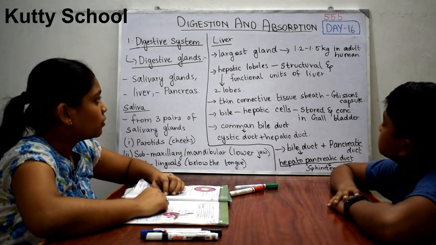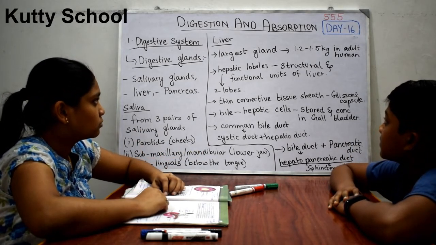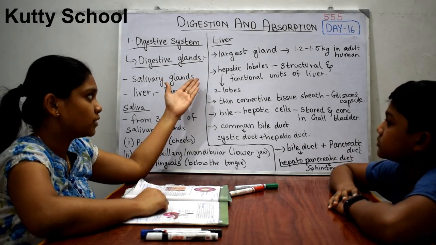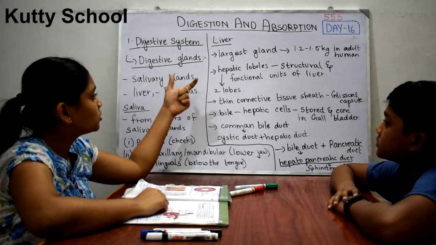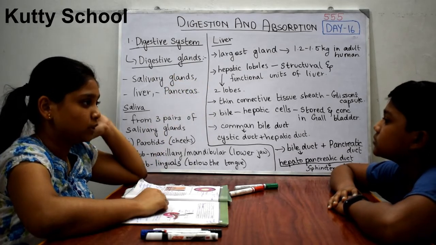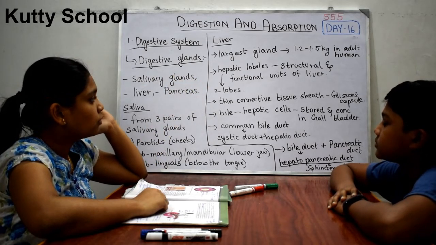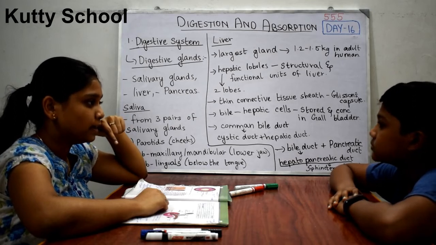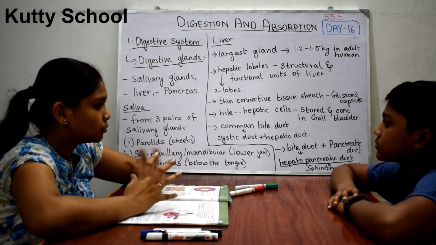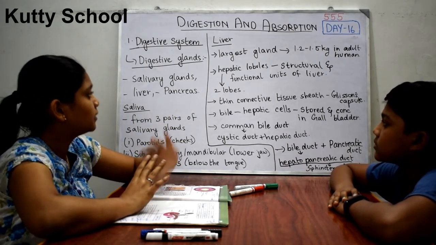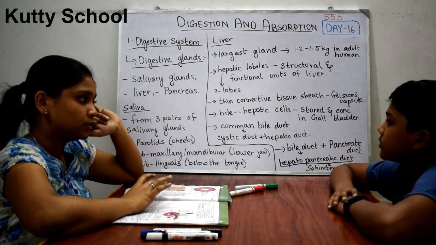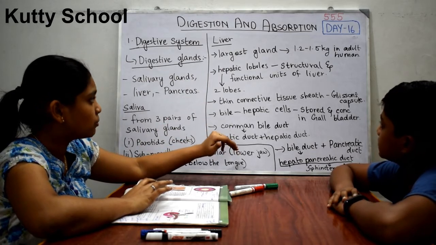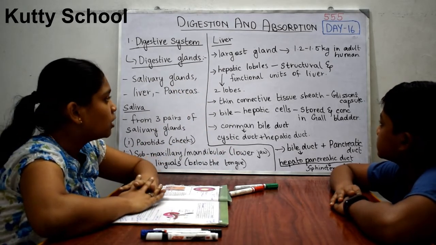So hepatic lobules are made of hepatic cells. These are the structural and functional units of the liver. For example, if you take the kidney, nephrons are the structural and functional unit of the kidney. The kidney is composed of nephrons. Like that, the liver is composed of hepatic cells. There are many hepatic cells which form the structural and functional units of the liver.